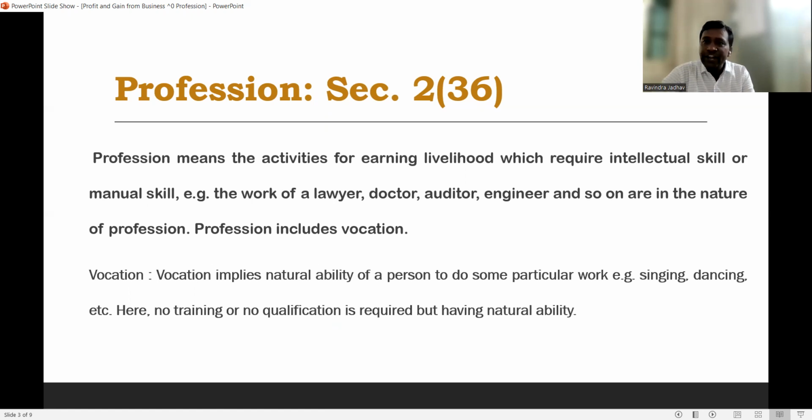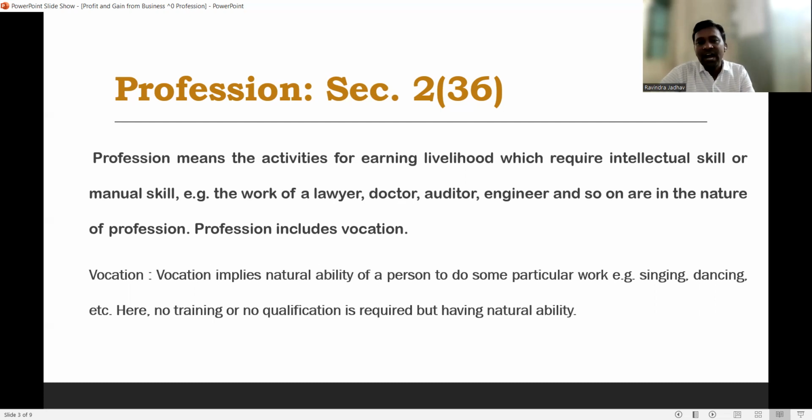Profession includes vocation also. What is vocation? Vocation implies the natural ability of a person to do some particular work, for example singing, dancing, etc. Here, no training or qualification is required, but having natural ability is called vocation.